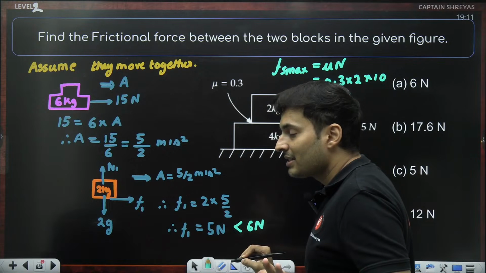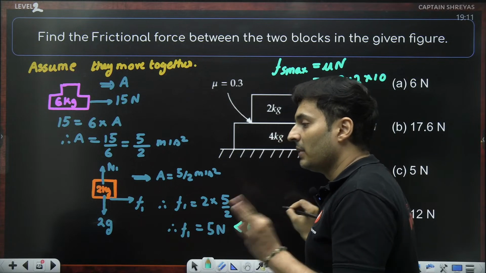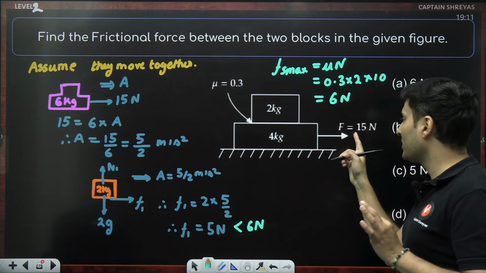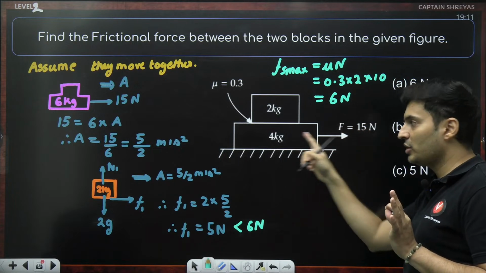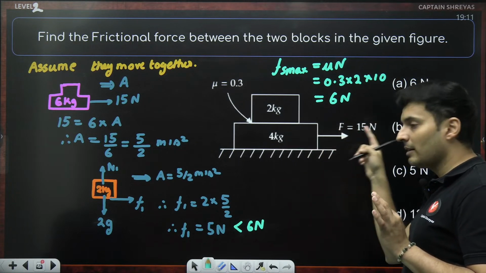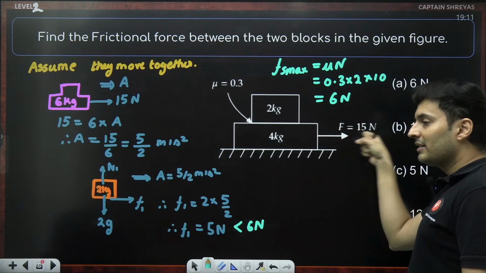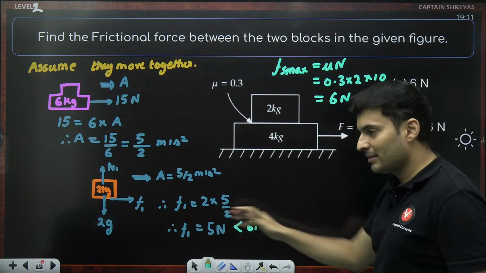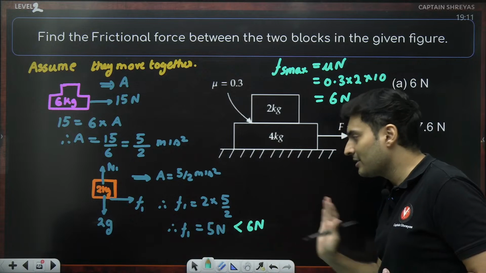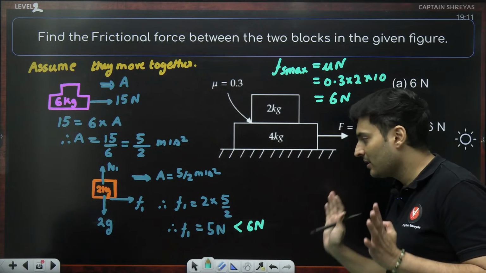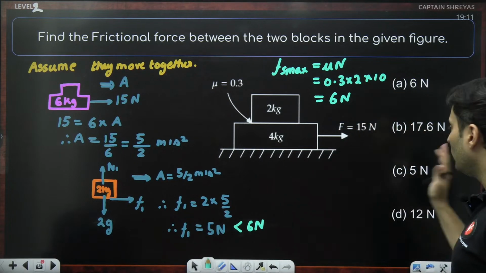That means it has not yet reached the limiting value. That means this force is not the maximum force with which you can pull this. So there is still some room for increasing the force and to increase the friction. It has not yet reached the limiting value. So hence the friction will be static and it will be 5 Newton.